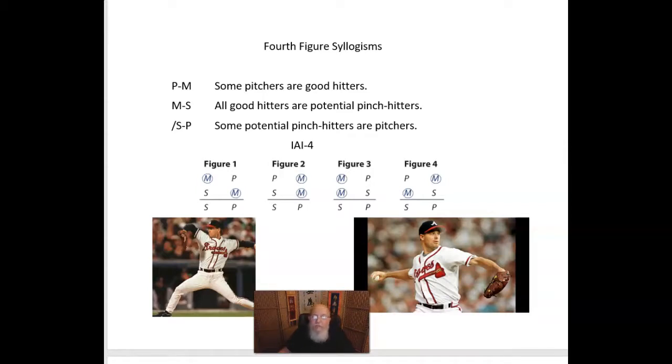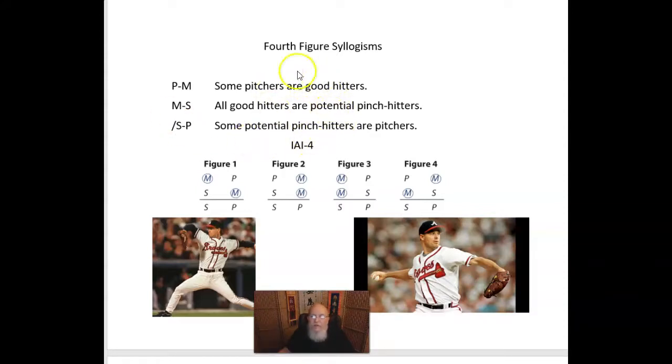And here's an example of one in IAI 4. Some pitchers are good hitters. All good hitters are potential pinch hitters. So some potential pinch hitters are pitchers. Now, of course, this only holds true of the National League, which is the only baseball league worth considering, since they don't have that awful thing known as the designated hitter.